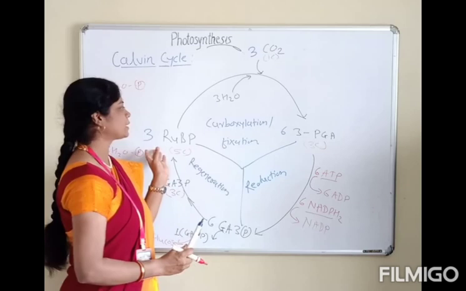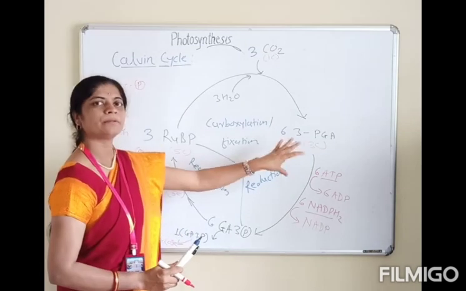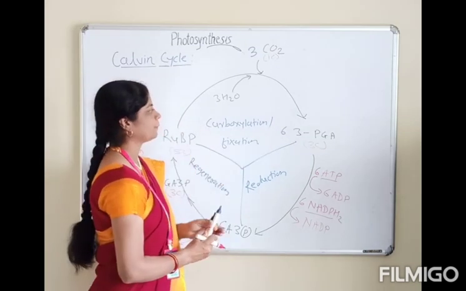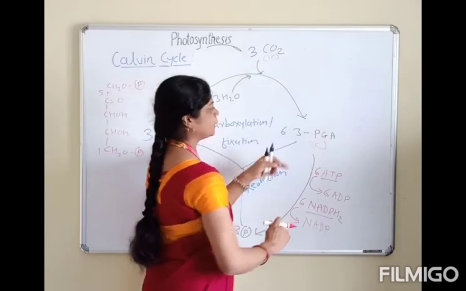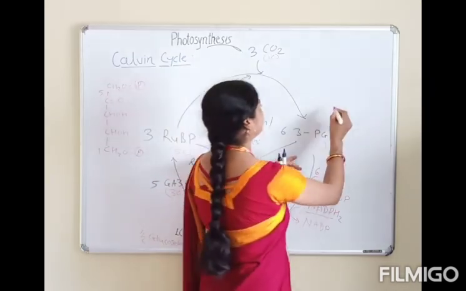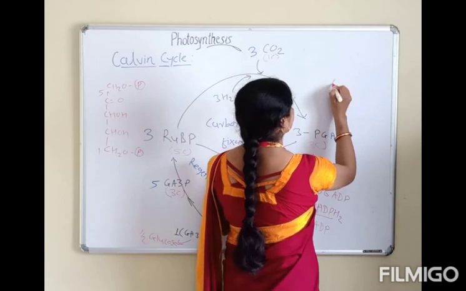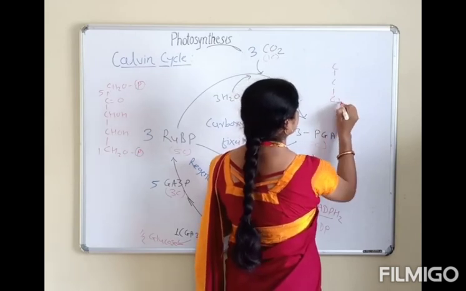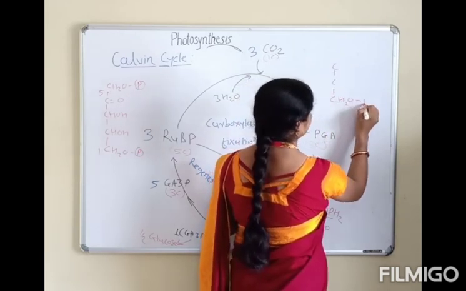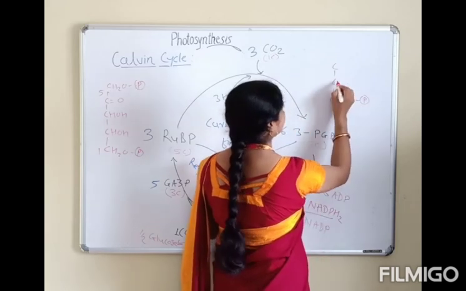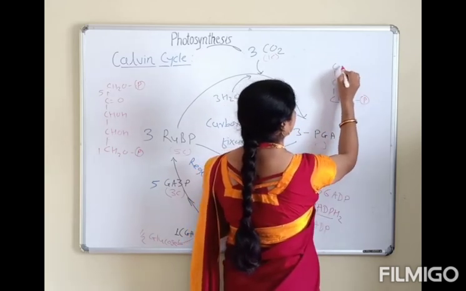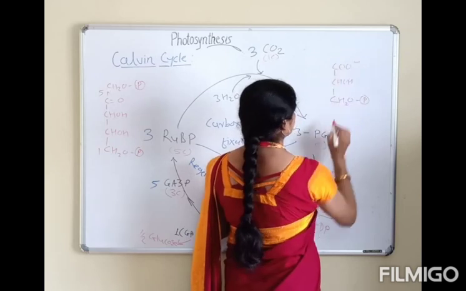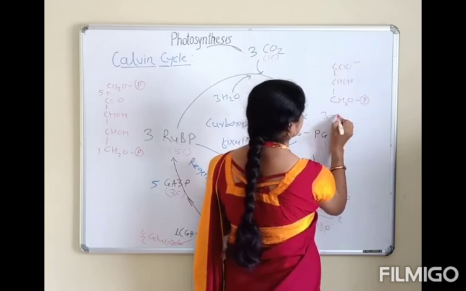When all molecules combine here, 18 carbons are formed. After this, 3-phosphoglyceric acid has 3 carbons: CH2O phosphate group at carbon 1, CHOH and COO minus, that is phosphoglyceric acid, 3-PGA.